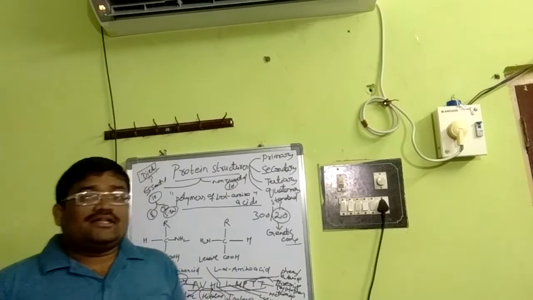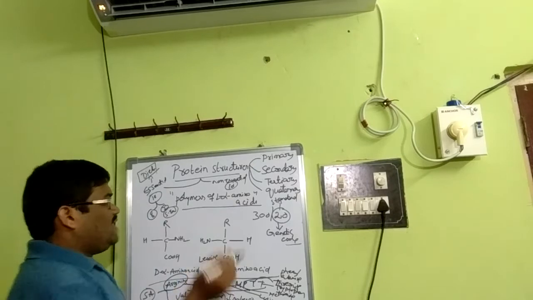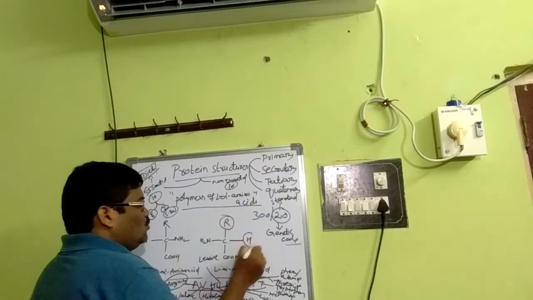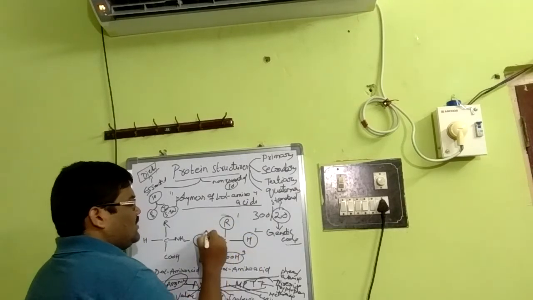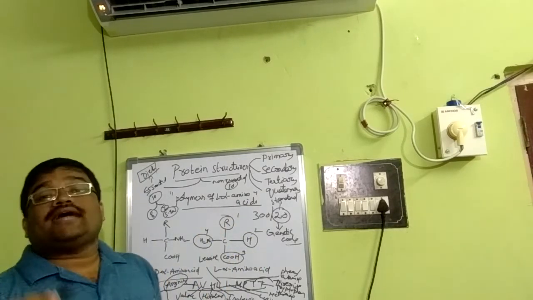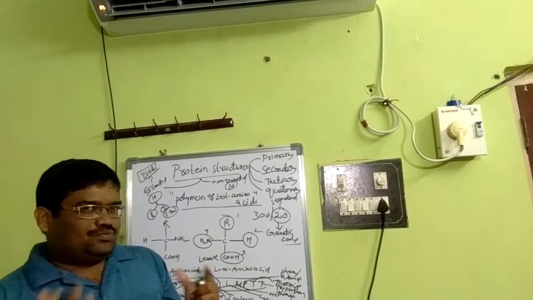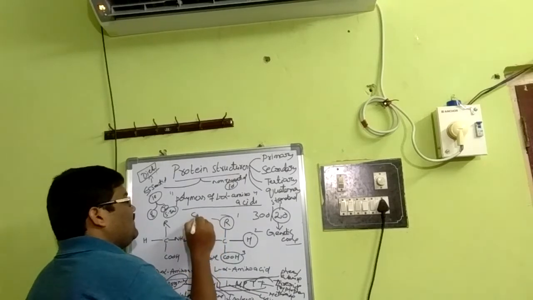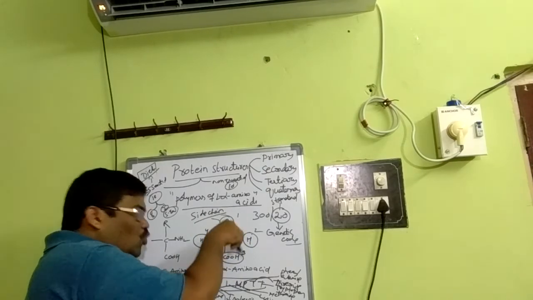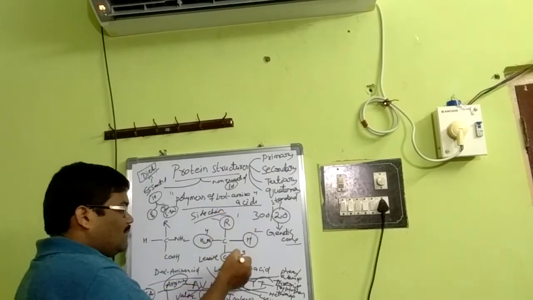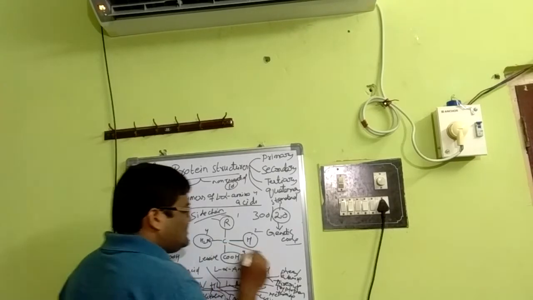We already discussed that proteins are polymers of L amino acids, and the basic structure has one R group, one H group, a COOH group, and an NH2 group. That means 4 different groups are present. Except for the amino acid glycine, the rest of the amino acids contain these 4 different groups. R group means side chain. Since 4 different groups, R, H, carboxyl and amino group, are attached to one carbon, it is considered an asymmetrical carbon.